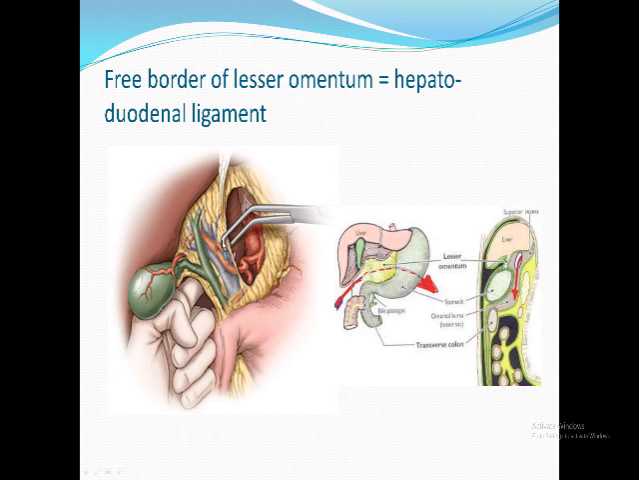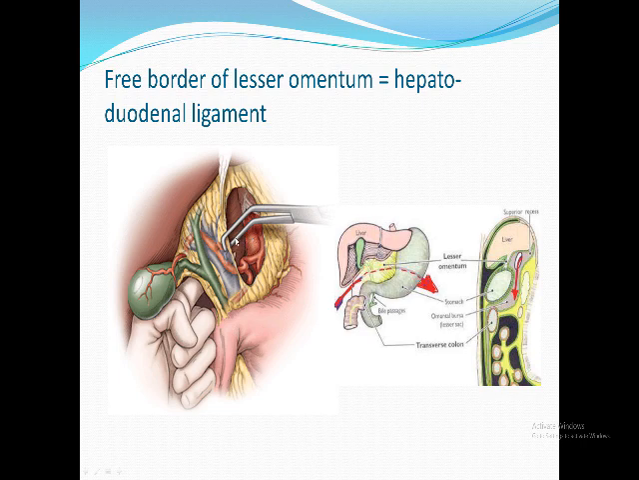In hepatic trauma, we might apply this Satinsky forceps on this free border to occlude both the portal vein and the hepatic artery to be able to control the bleeding from the liver in case of hepatic trauma. Please revise hepatic trauma and what we call Pringle's maneuver.